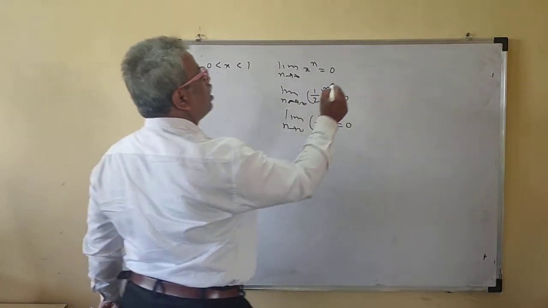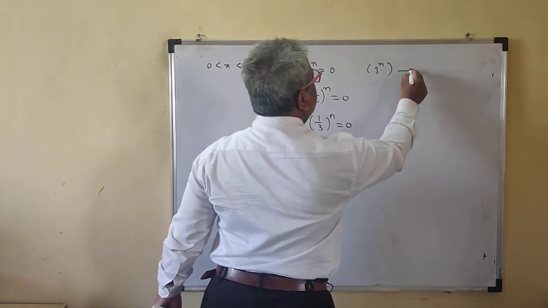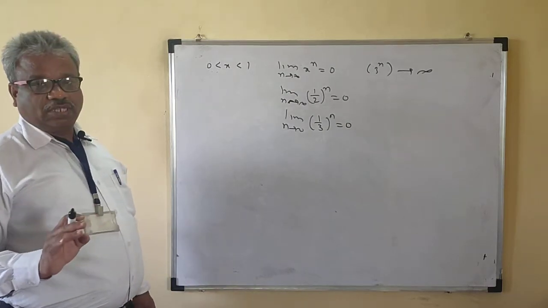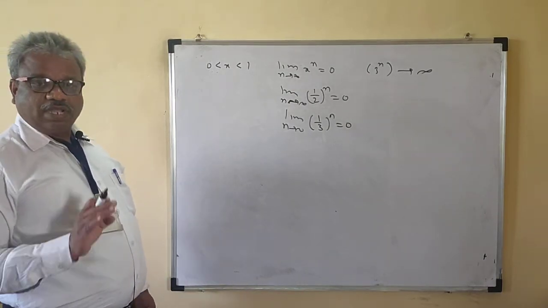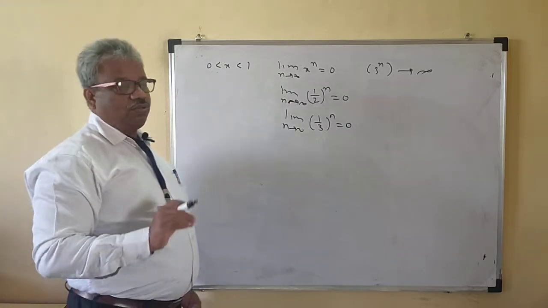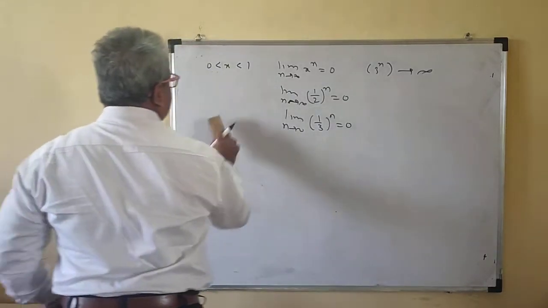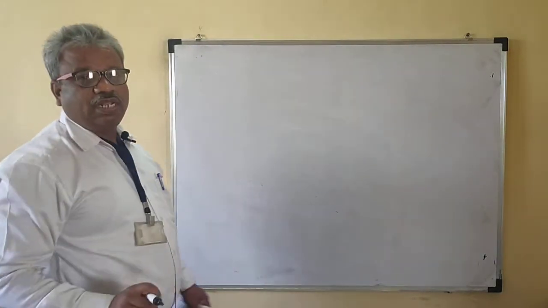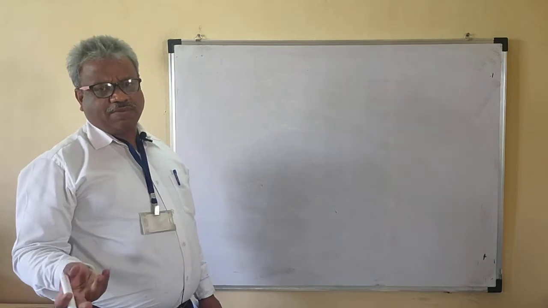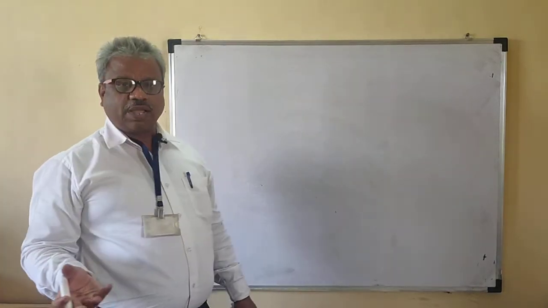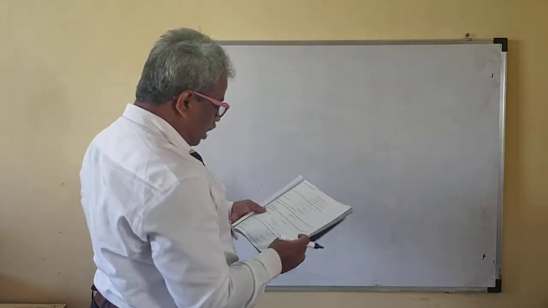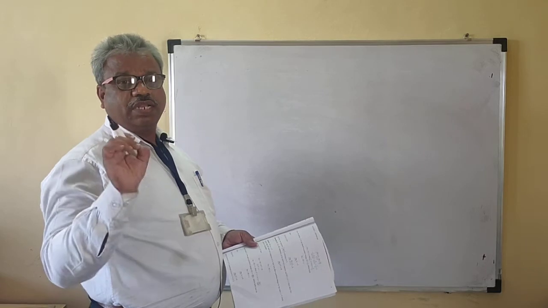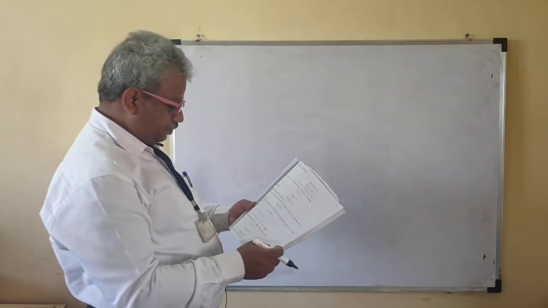Okay. So now suppose this is 3 to the power n. Now this diverges to infinity. This is not convergent. 3 to the power n is not convergent. This limit is infinity. So it goes to infinity. It is divergent. So that means if your sequence is not convergent, then it may oscillate or it may be divergent. That means if a sequence is not convergent, it either oscillates or diverges.